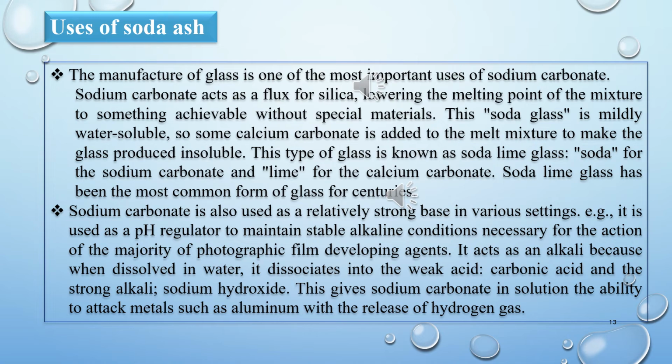So students, the next one is the uses of soda ash. The manufacture of glass is one of the most important uses of sodium carbonate. Sodium carbonate acts as a flux for silica, lowering the melting point of the mixture to something achievable without special materials. This soda glass is mildly water soluble, so some calcium carbonate is added to the melt to make the glass produced insoluble. This type of glass is known as soda lime glass.